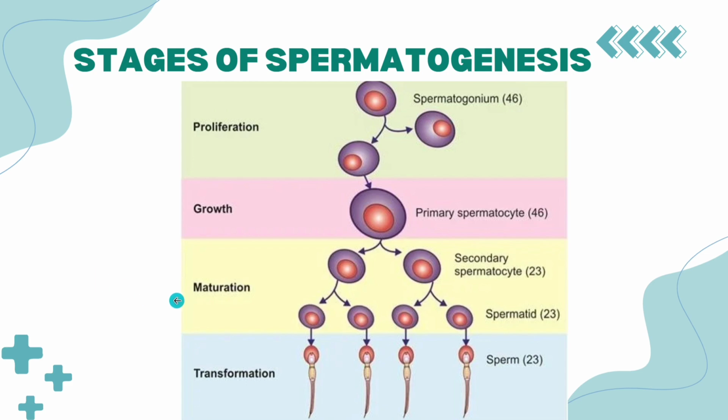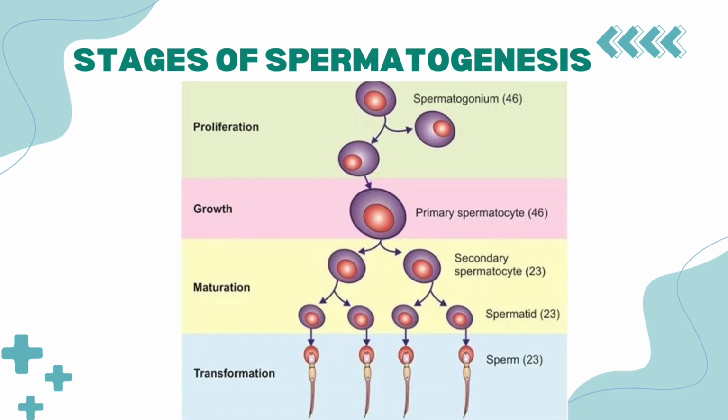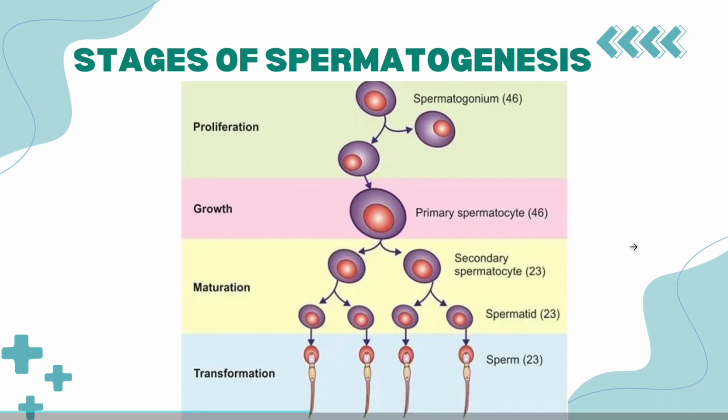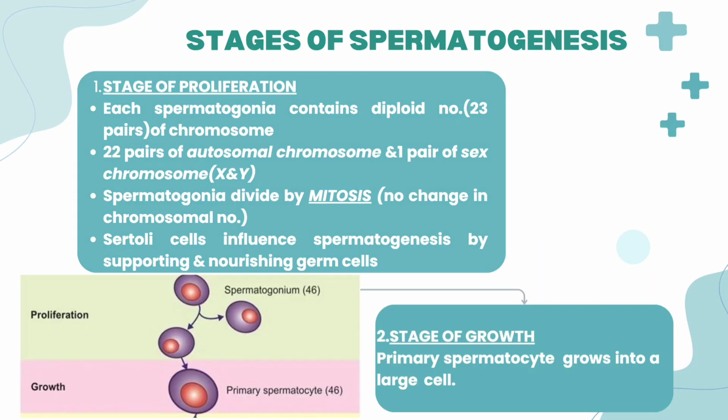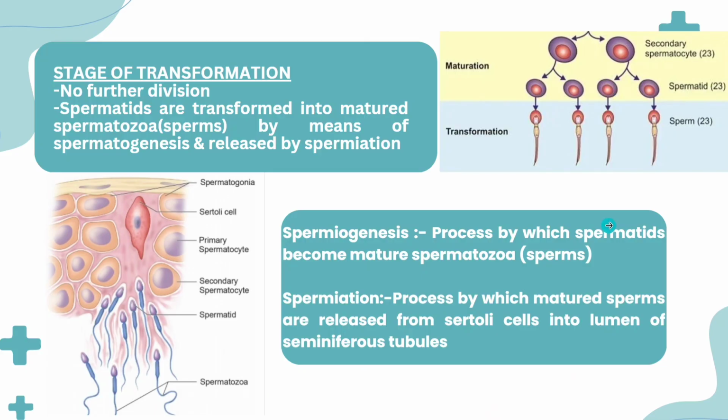Next there is the stage of transformation, where spermiogenesis and spermiation take place. This is the main feature of the transformation, and there is no further division in the transformation stage. So this is the last stage.